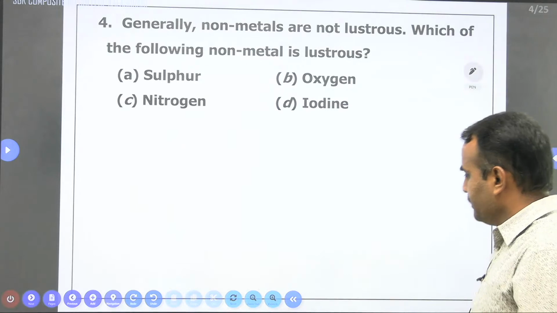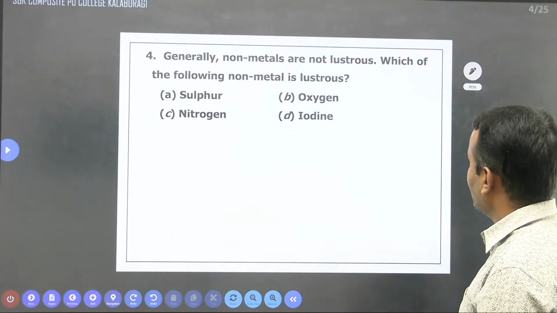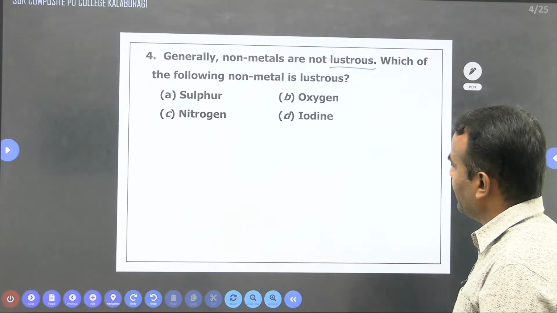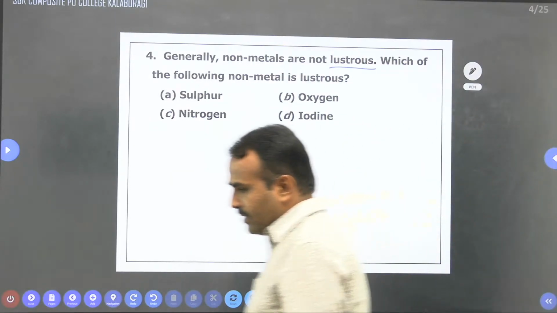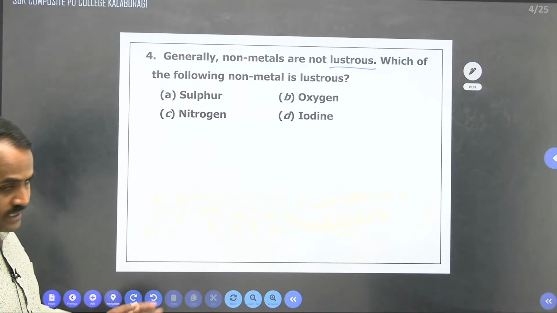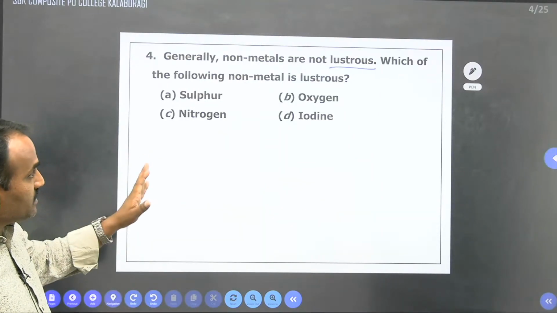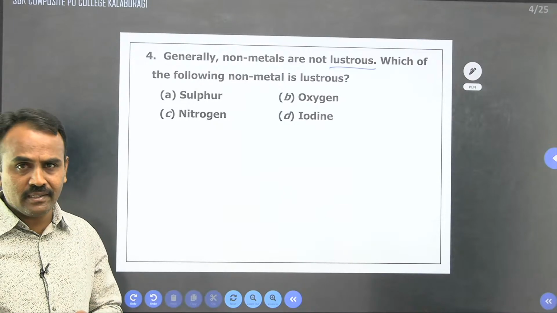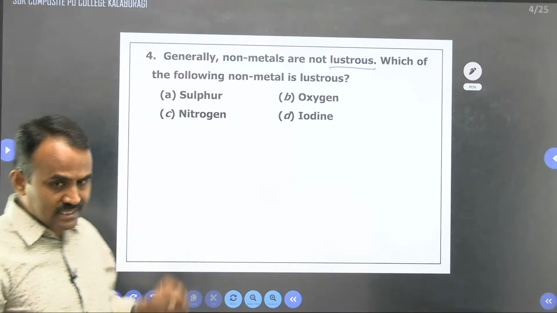See here, generally non-metals are not lustrous. Lustrous means a shining property of metals. Which of the following non-metals is lustrous? We know this when we see the physical properties of metals and non-metals. In that we learn that metals are lustrous in nature. All the metals have a shining nature, but non-metals do not have the lustrous property.